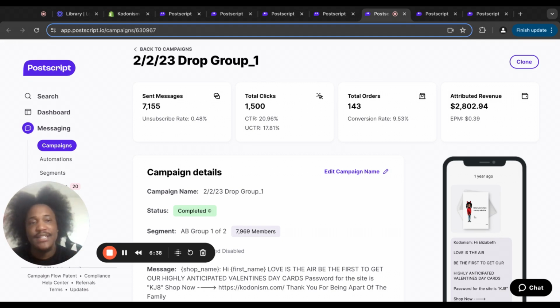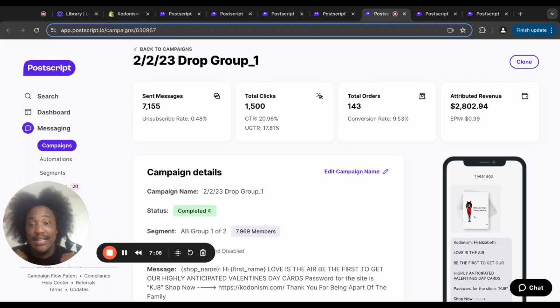I'm always A/B testing, but this is something you do when you have a really big list. I don't say start A/B testing with a list under like 5,000. I wouldn't A/B test with anything under like 5,000 to be honest, because it won't make a whole lot of difference. But when my list is this high, it costs me a lot of money to send a media message, a message with emojis or photos or gifs or anything like that, compared to just sending a message with just text.